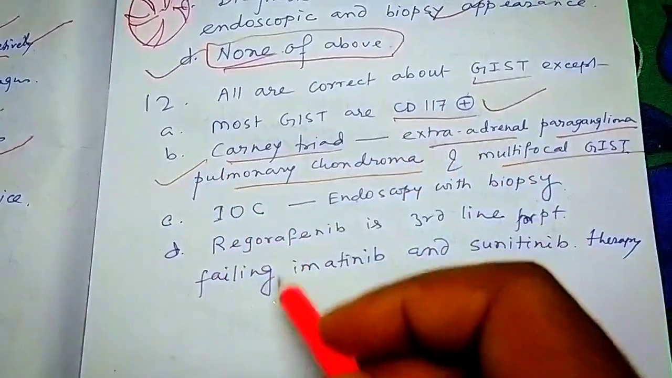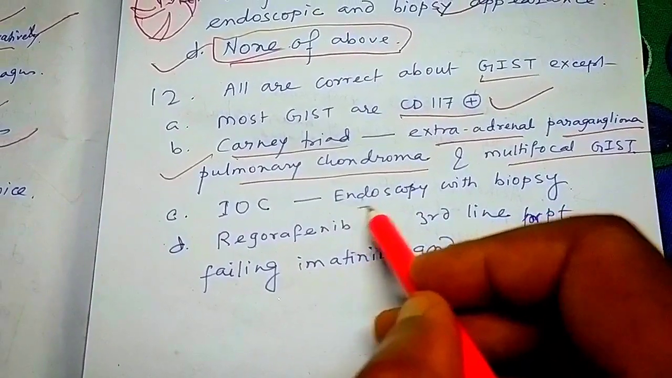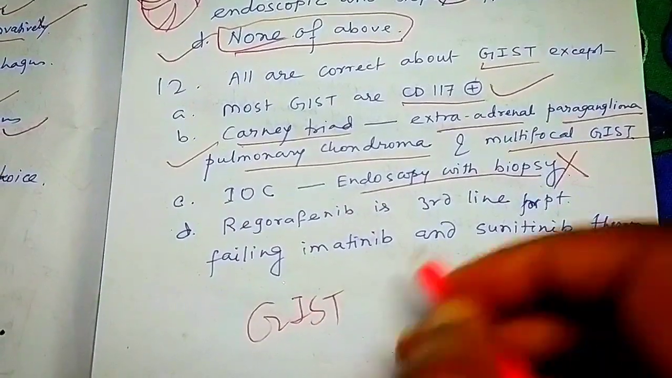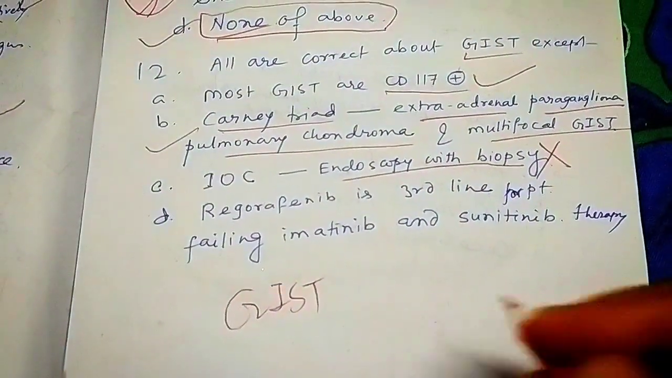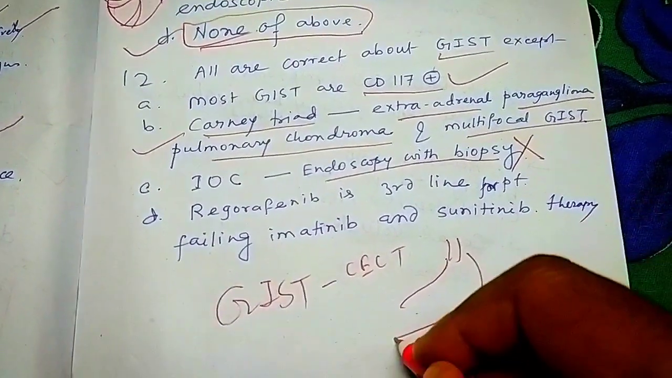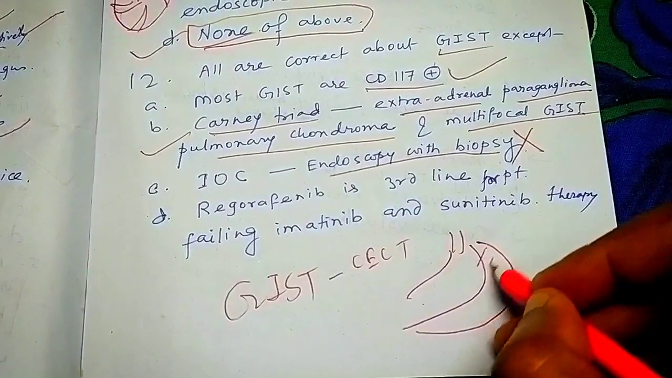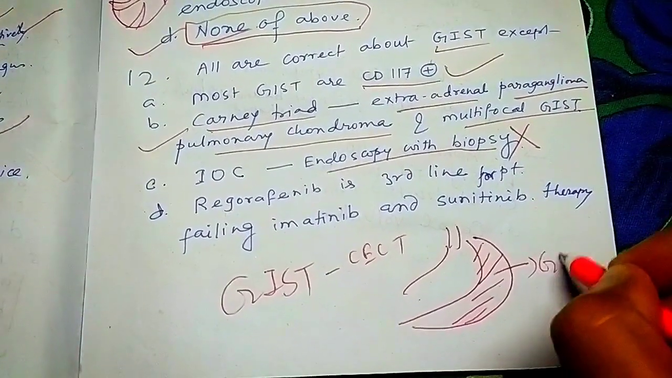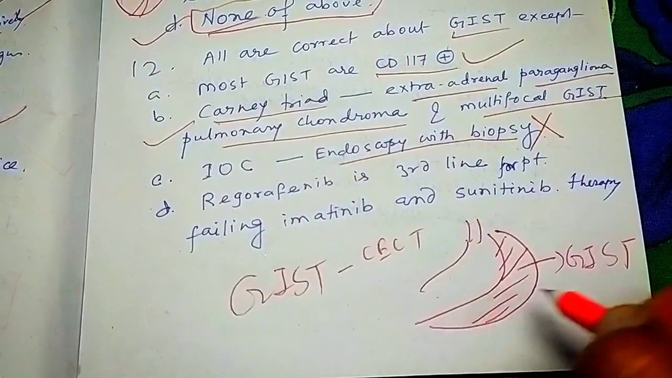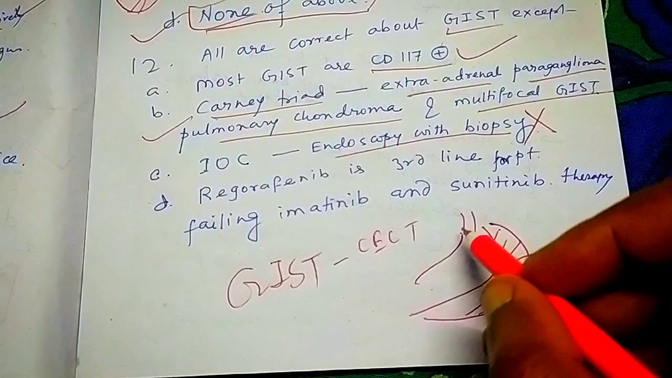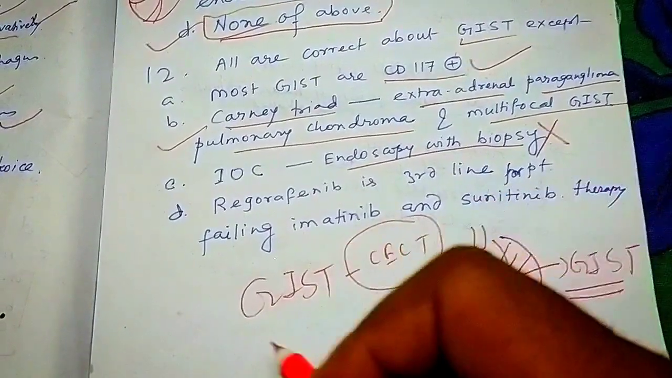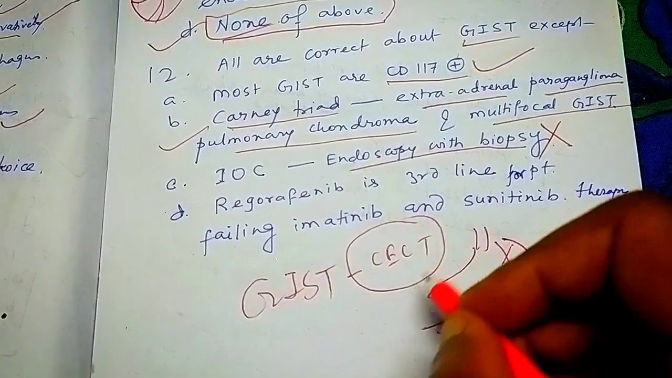That is also correct. Next, investigation of choice is endoscopy and biopsy. Wrong. In GIST, always remember, the investigation of choice is CECT. Look at this picture. This is the stomach and here it is occurring. It is GIST, gastrointestinal stromal tumor. It is occurring outside the lumen. For any tumor occurring outside the lumen, the investigation of choice is CT, contrast enhanced CT.